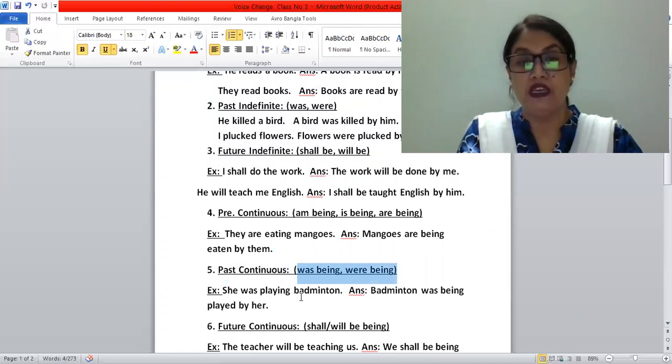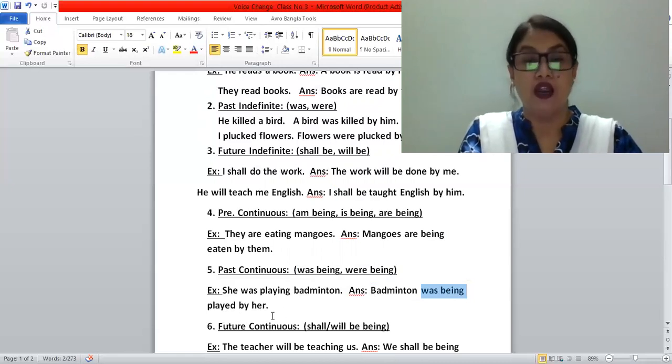She was playing badminton. Badminton is the object of the active voice, so this badminton will become the subject in the passive voice. So, badminton was being played by her. As badminton is third person singular, for that reason we used here was being.